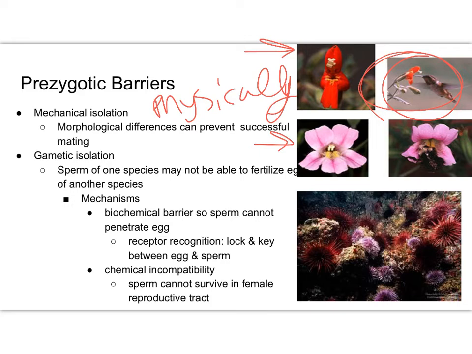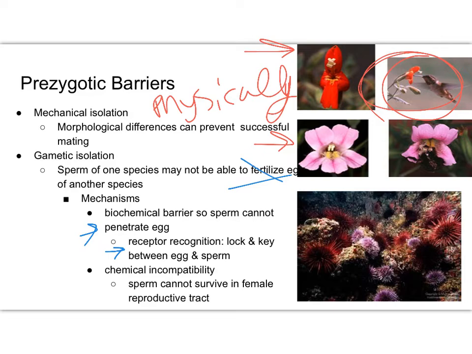So even though the sperm may have gotten to the egg, it may have been released in the same area of the egg, the sperm is not able to fertilize the egg for some reason. Whether the sperm cannot actually penetrate the egg, so the sperm has to drill through to the inside of the egg for it to be able to fuse with the egg. So it may not be able to penetrate into the egg for it to fuse. They don't have the right receptors between the egg and the sperm, and so the egg refuses the sperm. It doesn't allow the sperm to penetrate.